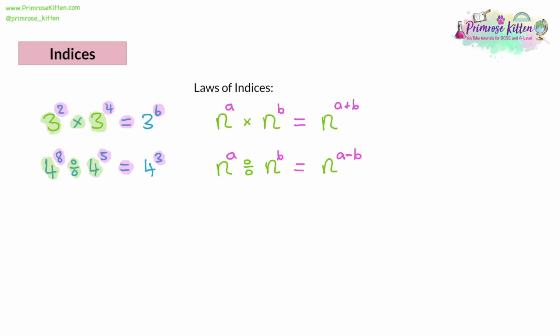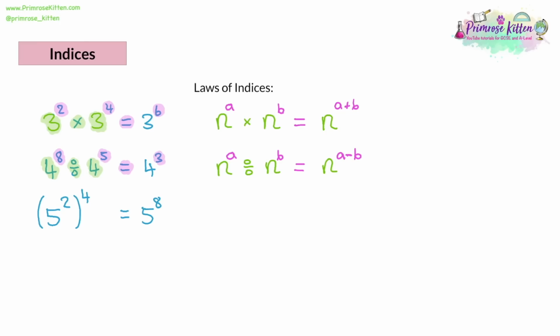For our next example, let's have 5 to the power of 2. And then this one's going to be in brackets, and there's going to be another power on the outside of the brackets. And let's have this be a 4. So what's this going to equal? Well, it's going to equal 5 to the power of 8.